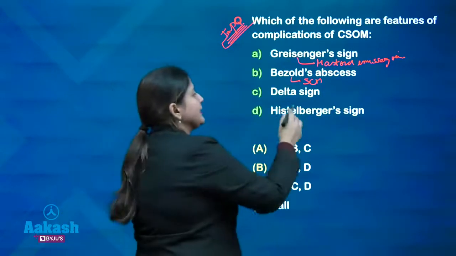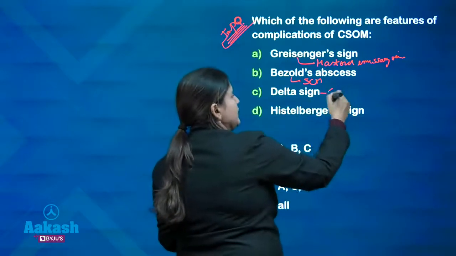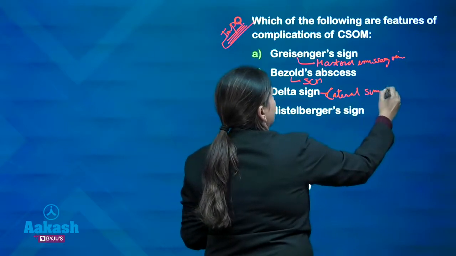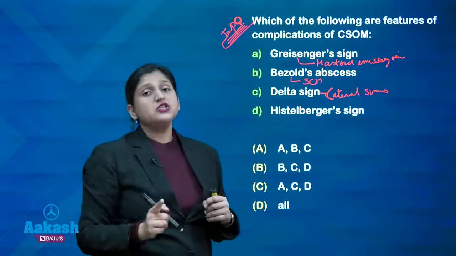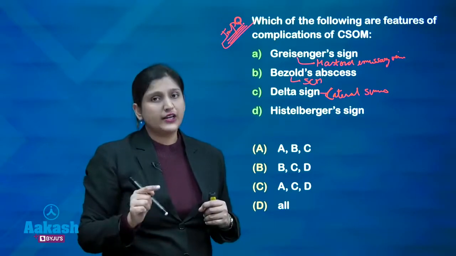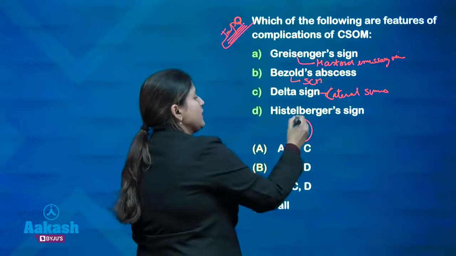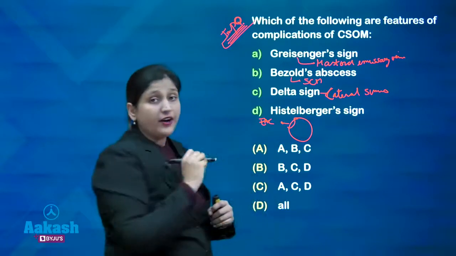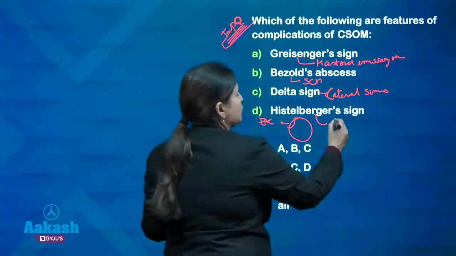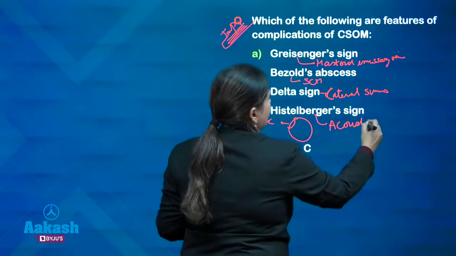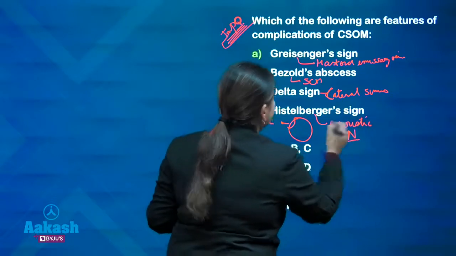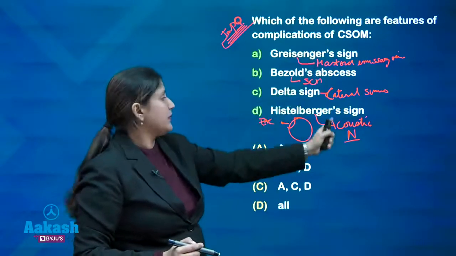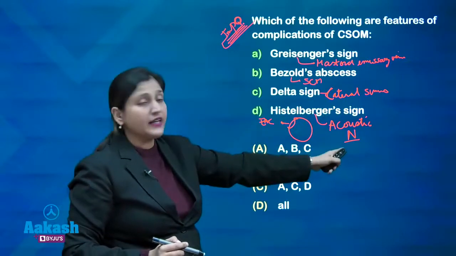Delta sign is a sign in lateral sinus thrombosis. And Hitselberger sign, this is due to involvement or compression of the facial nerve, and this is hypoesthesia of the posterior superior canal wall of the external auditory canal, and this is present in acoustic neuroma. So, we say that these are complications of CSOM, but this is not a complication of CSOM, this is present in acoustic neuroma.